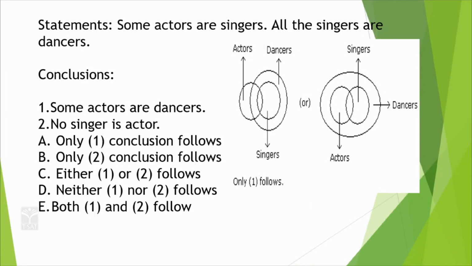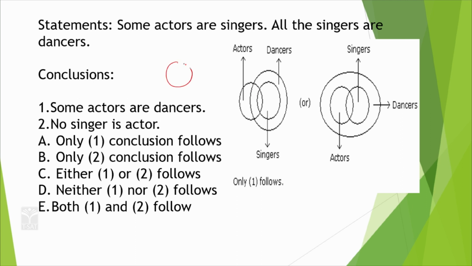So, the statement is some actors are singers, all the singers are dancers. This is the statement which is given, and the conclusions are one, some actors are dancers and two, no singer is an actor. So, you can draw the Venn diagram like here. Some actors are singers and all the singers are dancers. So, draw a circle which is actors, one more circle as dancers. What is the given statement? Some actors are singers, means there is an overlapping.